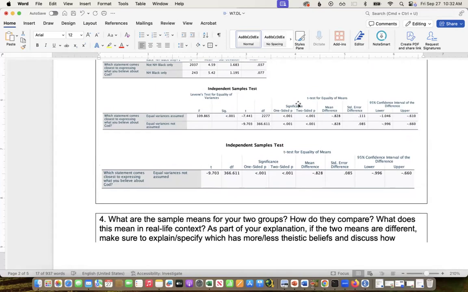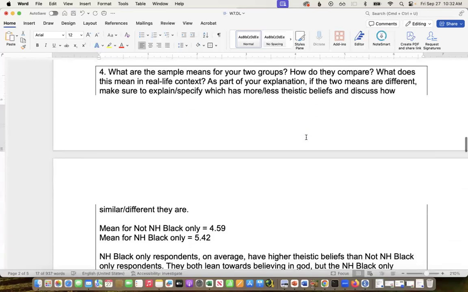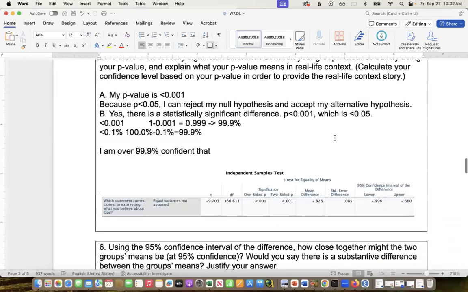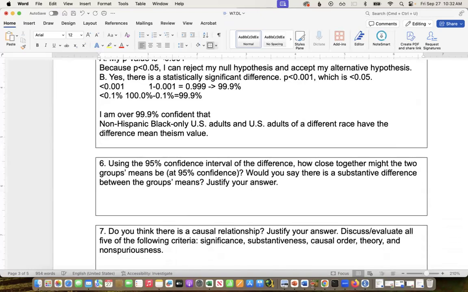We use the two-sided p. We're never using one-sided in this class. One-sided is where you're assuming a certain direction, like we're saying this one is bigger than that one, and we're only kind of testing in that direction. We're always using the two-sided p. And so when we're explaining what this means, we don't want to say that we're over 99.9% confident that one group has higher theistic beliefs or anything else like that. All this is testing for is whether the means are the same or not.